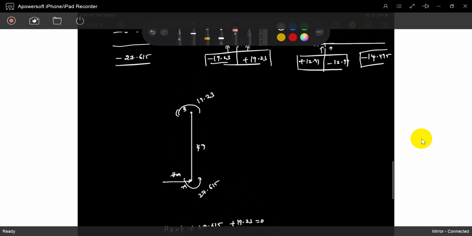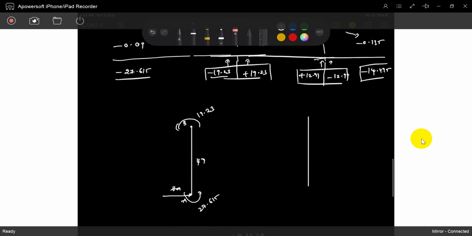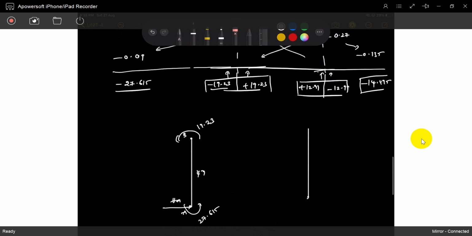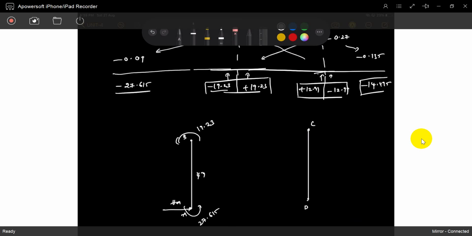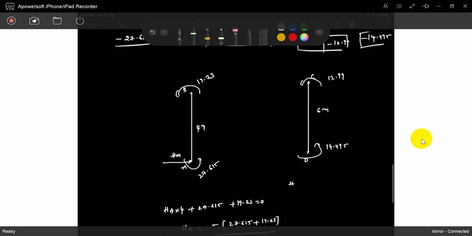What is that value? Just calculate it. Same in the picture, C and D. So this is D, this is C. What is the D moment? 14.495 anti-clockwise, and also 12.99 anti-clockwise. Length is 6 meters. So this is HD. Taking this as HA and this as HD, write the equilibrium equation with free body diagrams.